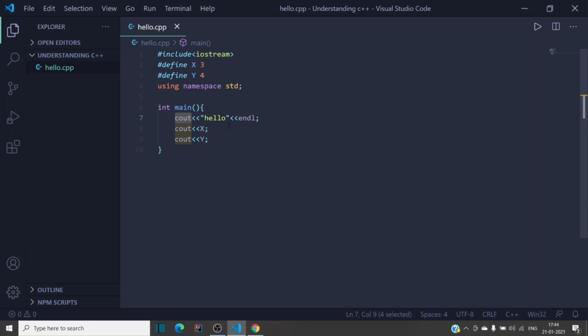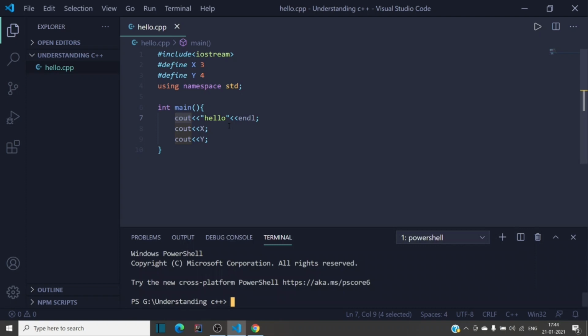Let me open my terminal and explain the pre-processing part. For pre-processing, g++ is the compiler. We pass -E as a flag, because we just want to check how it will look after the pre-processing. Then hello.cpp file, and we want the output of this into some other file, and the pre-processed files end with .ii in case of C++.